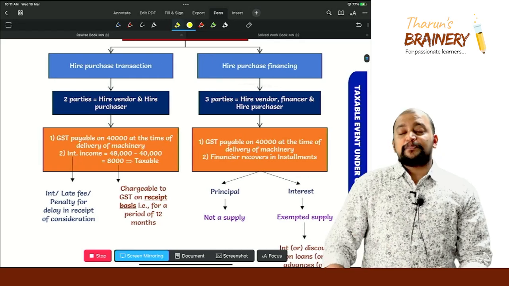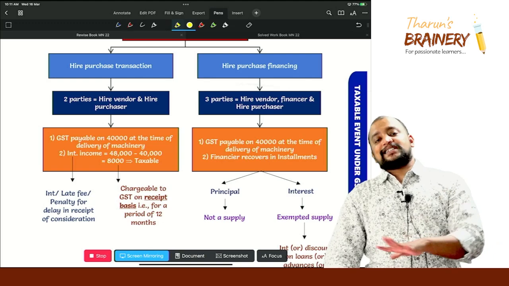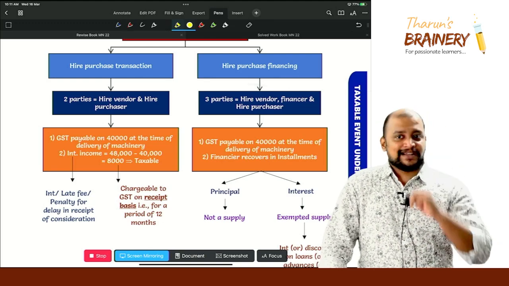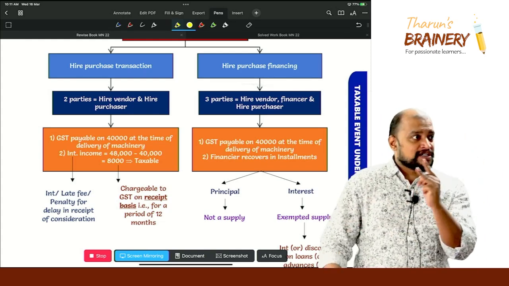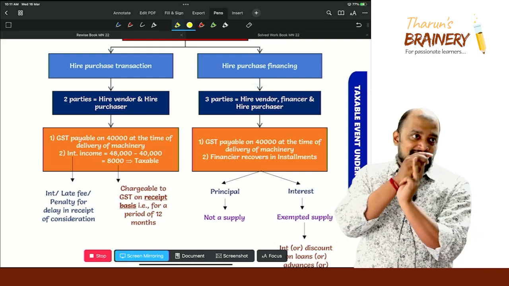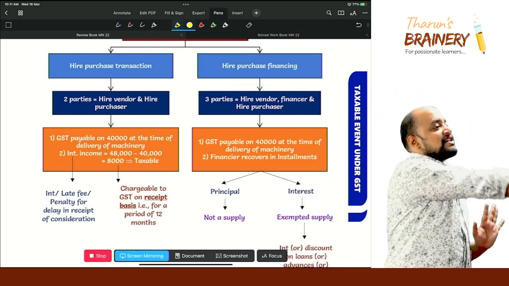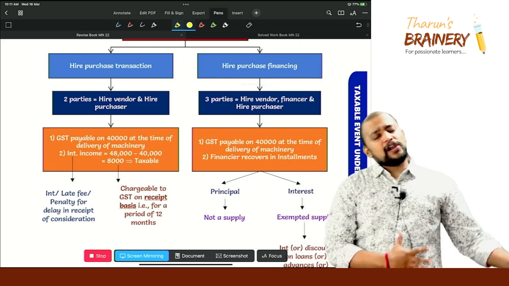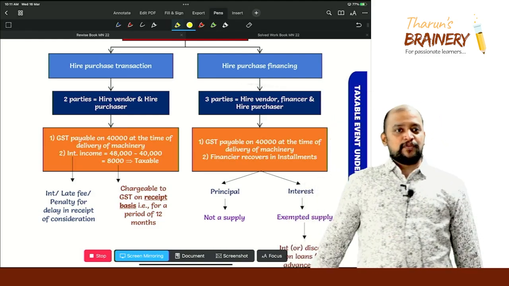Okay. Hire purchase financing. What if it is hire purchase financing? In hire purchase financing, what will happen? There will be three parties: hire vendor, constant; hire purchaser, constant; and we have a financier. Of late, we don't have hire purchase transactions prevalent in India. Of late, all of them are going into hire purchase financing only. I will tell you the reason why.